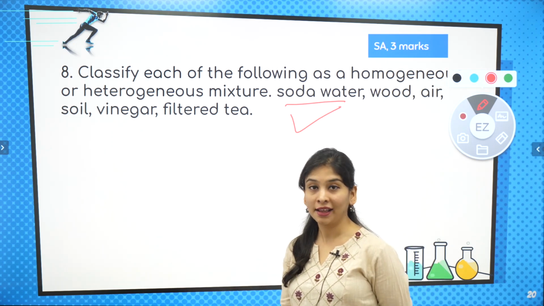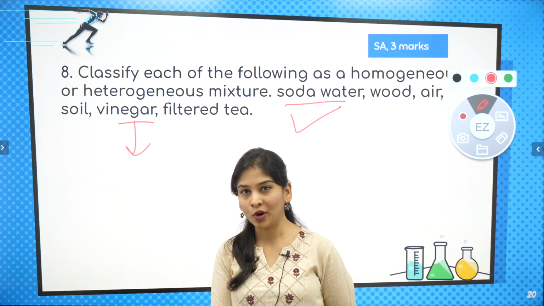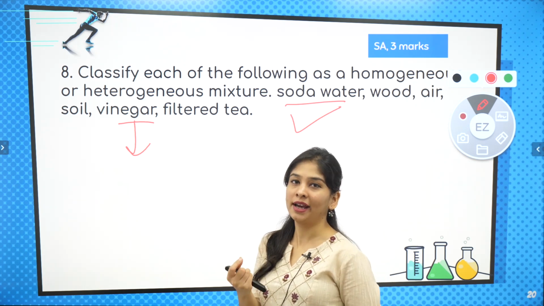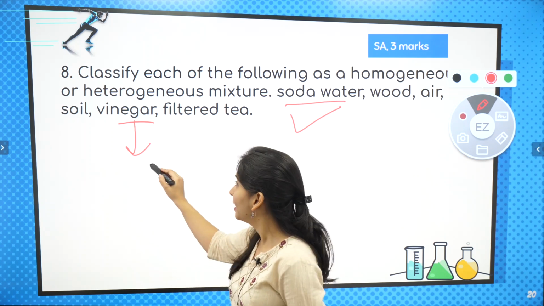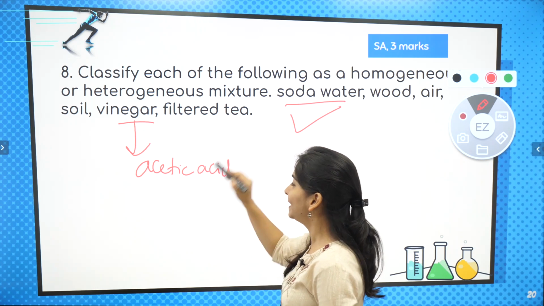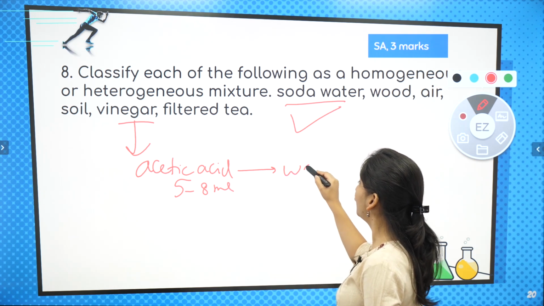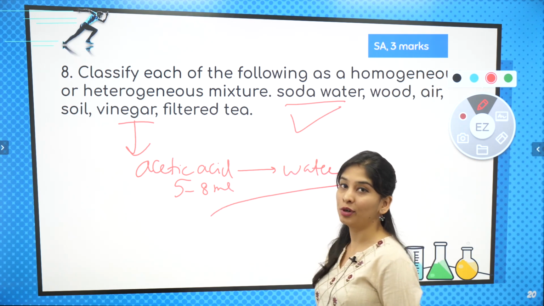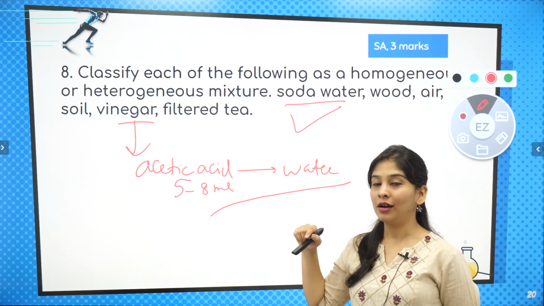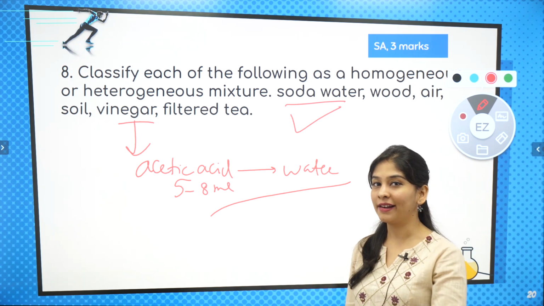Okay, what is vinegar? Vinegar, we all see that in our day to day life. Everyone likes noodles, chowmein, they put vinegar into it, right, to make it a little sour, a little tangy. So what exactly is this? That is acetic acid, an organic acid which we take 5 to 8 ml and put into water, and when I mix it I'm not able to differentiate that there is water and acetic acid. That's why by mistake one day that bottle was there at my Masi's place, I thought it was water and I drank it.